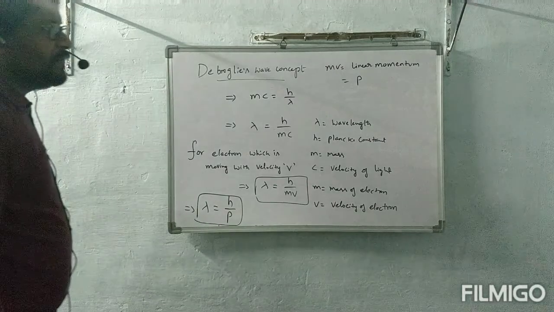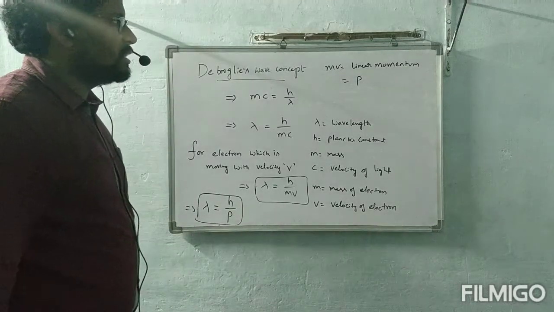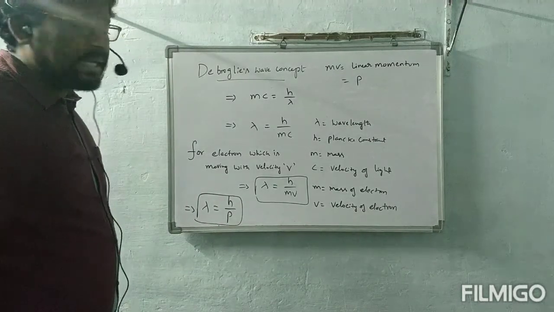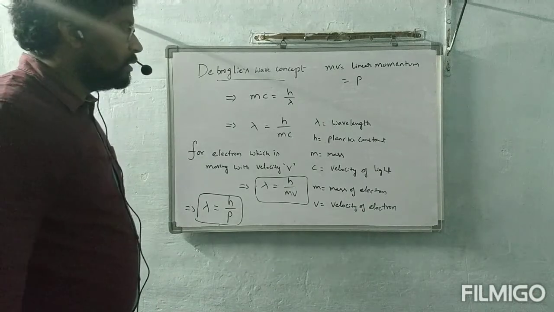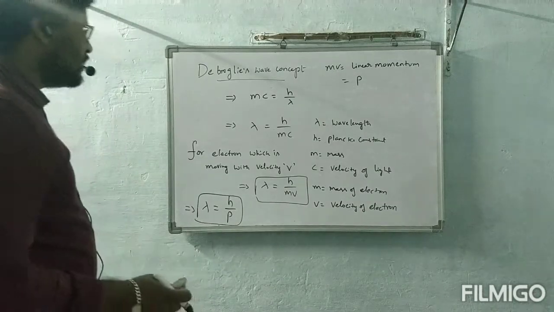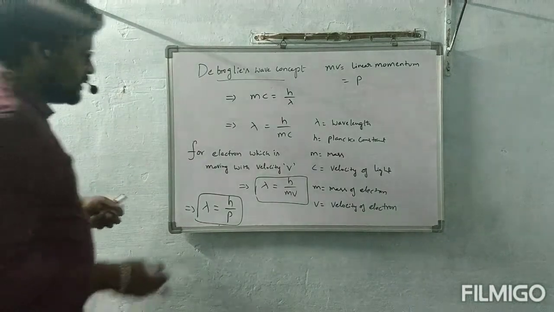Next, this is about de Broglie's wave concept.